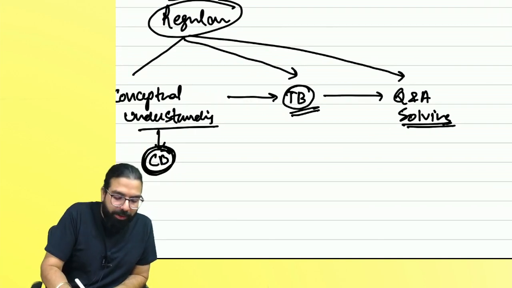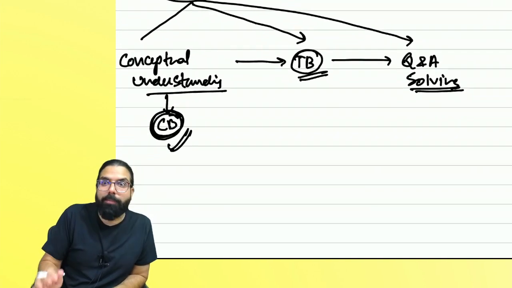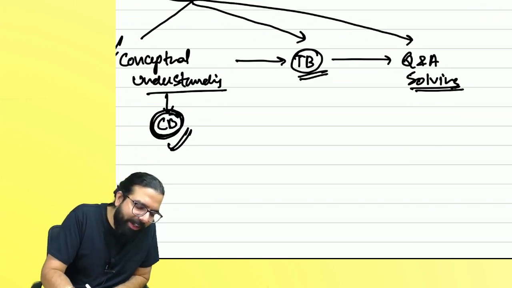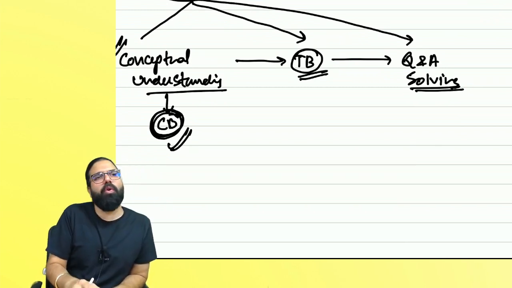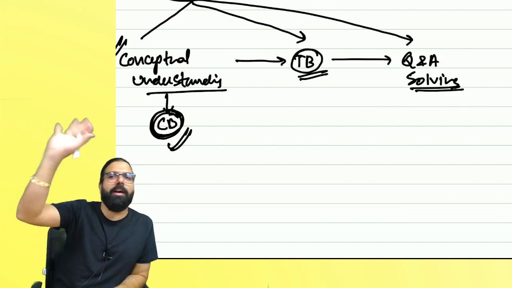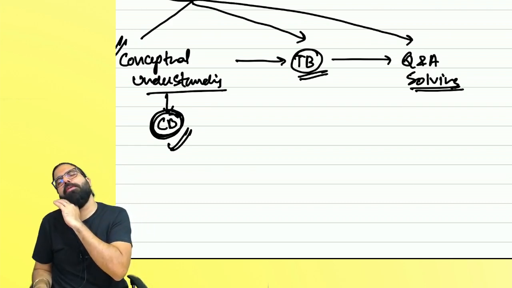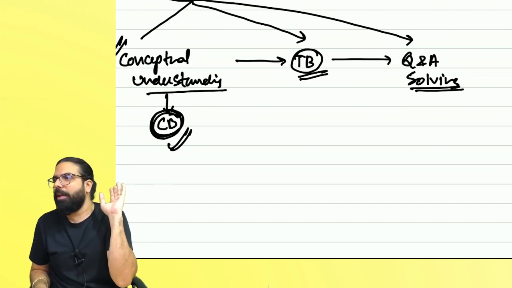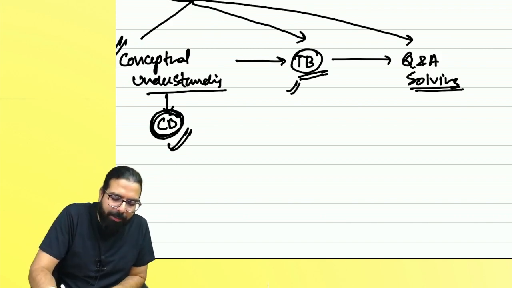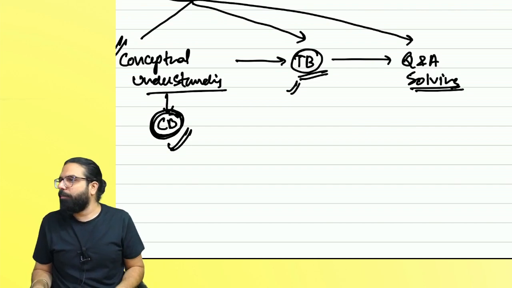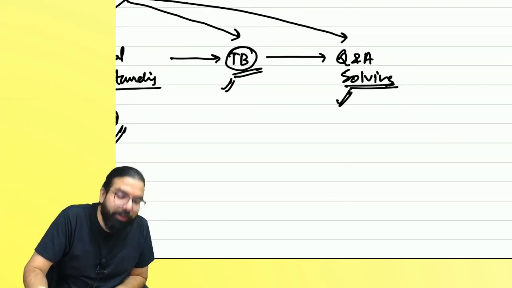So the first thing is we cover all the concepts and do the mind mapping with the help of the chart book. Almost 90 to 95% of your concepts get covered when we discuss along with the chart book. Are we clear, everyone? After that, whatever remaining things are there, we additionally cover along with the textbook. And then we solve the question answers.